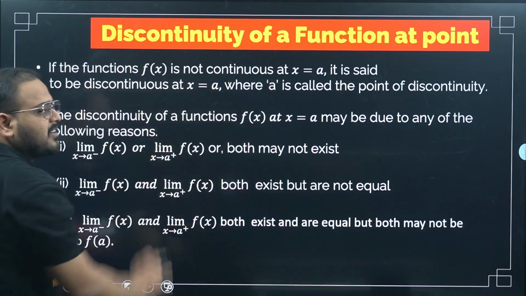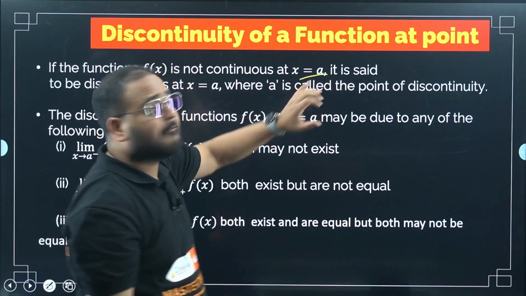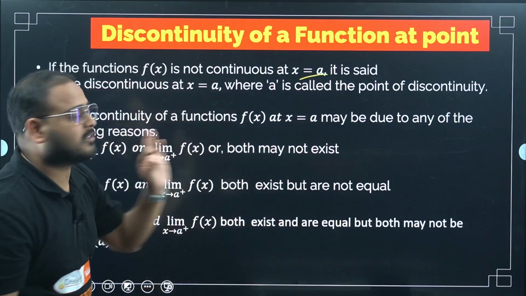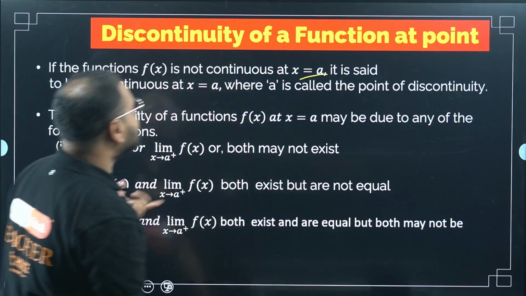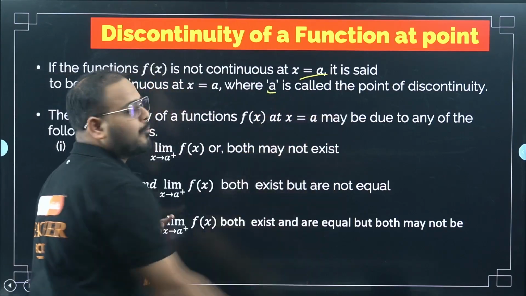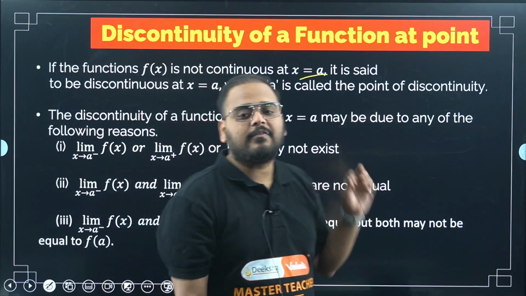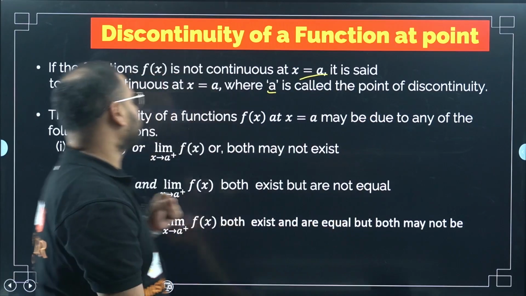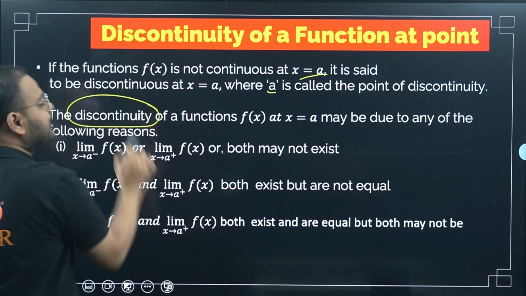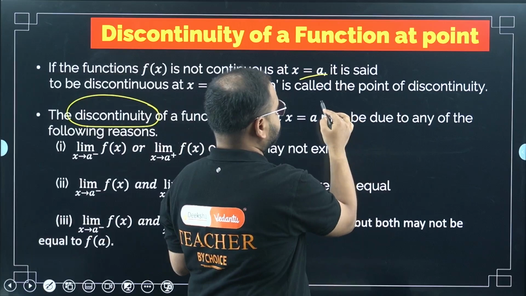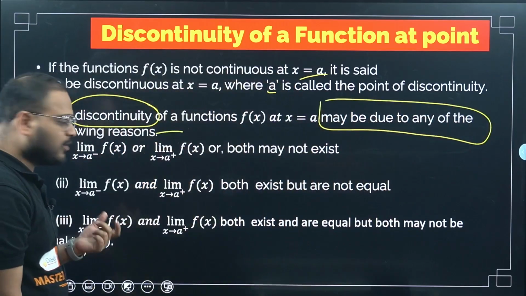So first of all, let's read the definition. The function f(x) is not continuous at x equals a when the limit is not equal to the function's value, and this is called what? Point a is called the point of discontinuity. In the previous case it was the point of continuity. In this case it is the point of discontinuity. Okay, sir. Now this discontinuity can be true because of various reasons. What are those?